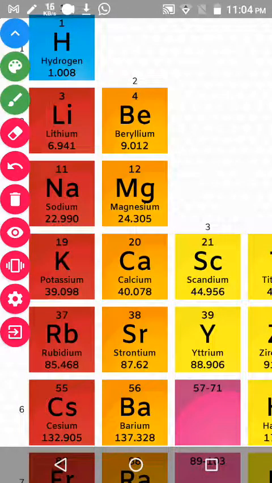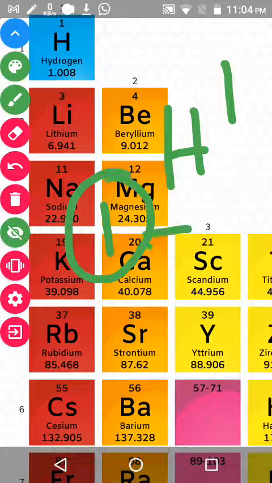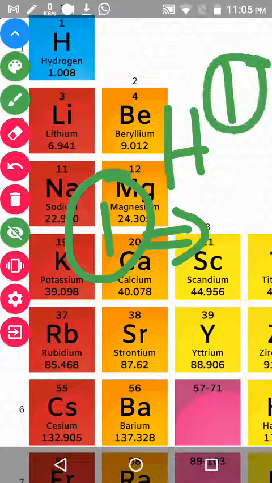Above the hydrogen, the 1 is present, and that 1 represents the atomic number. The atomic number will only be whole numbers like 1, 2, 3. There is no decimal point used. Below this hydrogen there is some number, right, 1.008. It is called the mass number. So how to represent this element? H, 1, 1. This one represents the atomic number, this one represents the mass number.